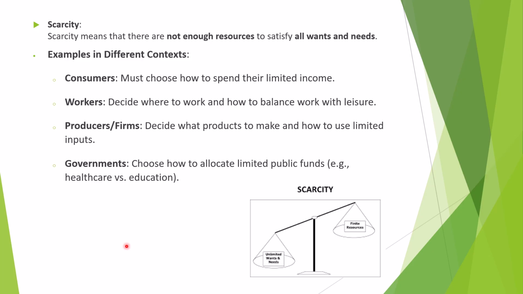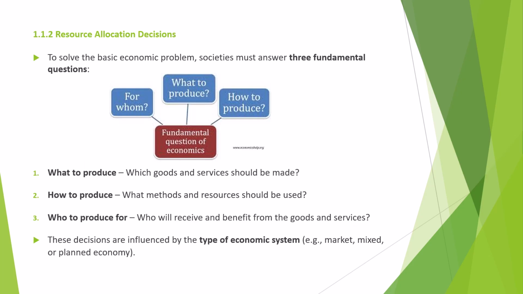So as we know that everyone is facing this problem, either वो consumer है, worker है, producer है या government है, everyone is facing this problem because everyone has limited resources, so they have to make a choice. That is the problem of scarcity. I hope कि यहाँ तक समझ लग गई होगी आप लोगों को.